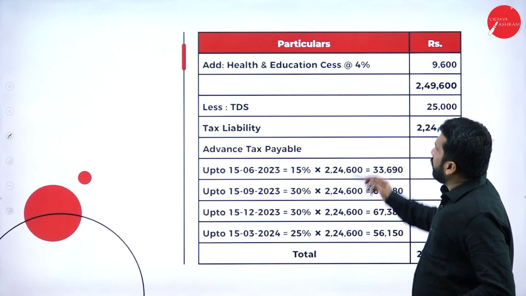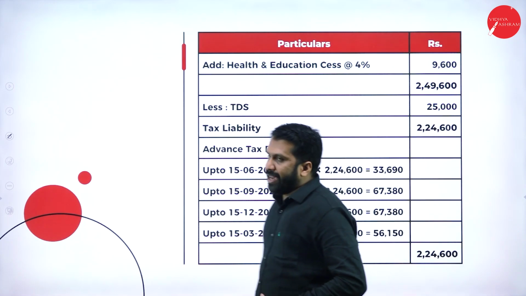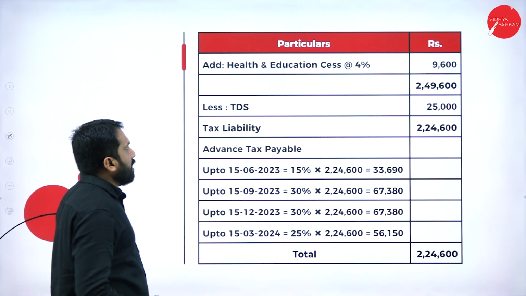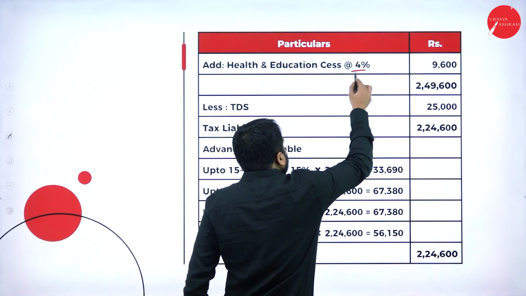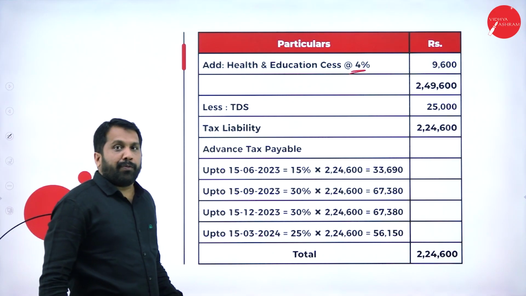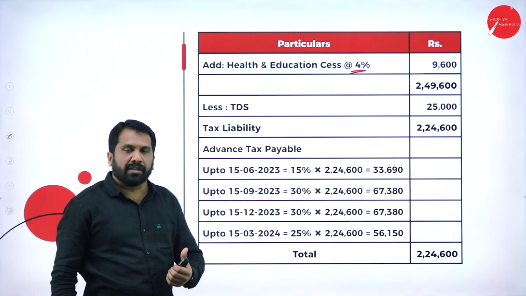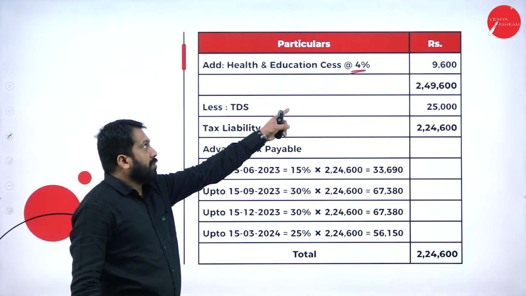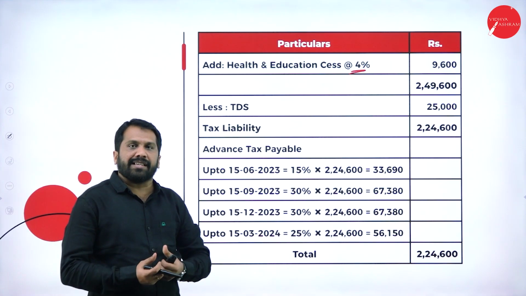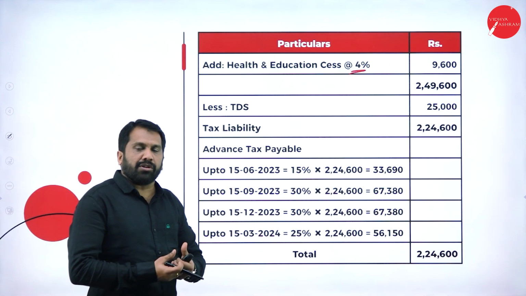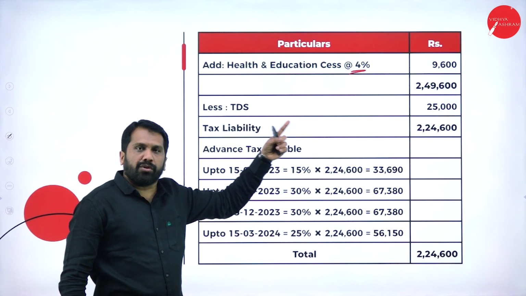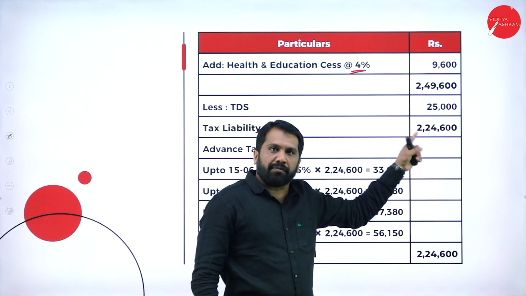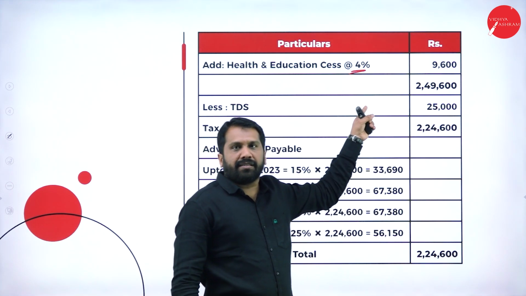Simple one. Now, your calculation, your health and education cess on that. Your answer is 2 lakh 40,000 at 4% cess. So, you may ask, sir, what is this 4%? Remember, we have all the government institutions, government schools and government colleges. How are they running? They are running because of your education cess. Whatever tax we pay to the government, that 4% will go to whom? All the government institutions and faculties will be administered and run by this amount.